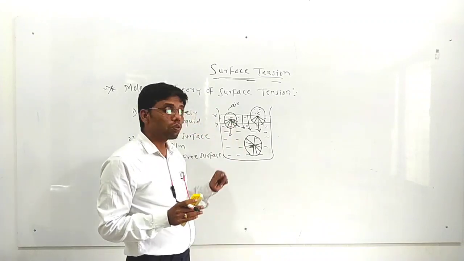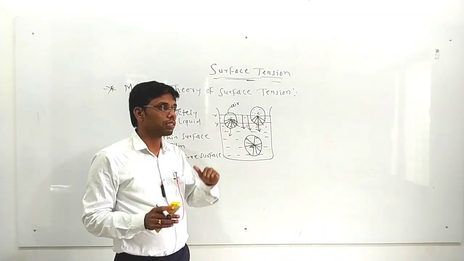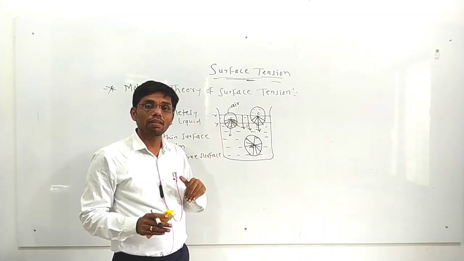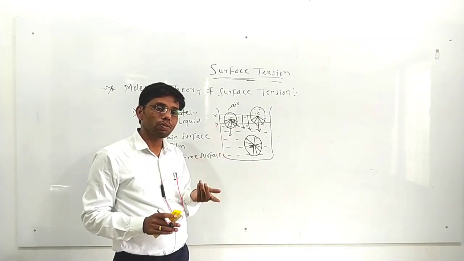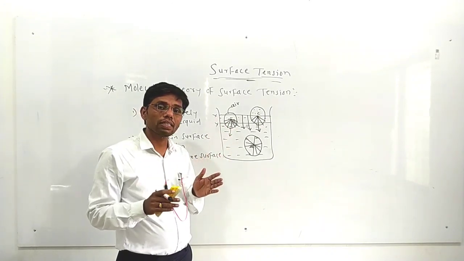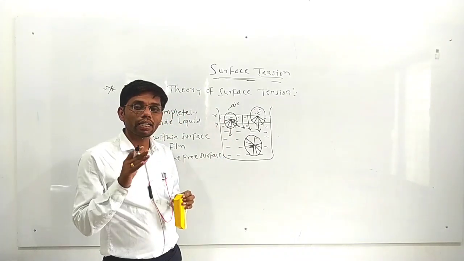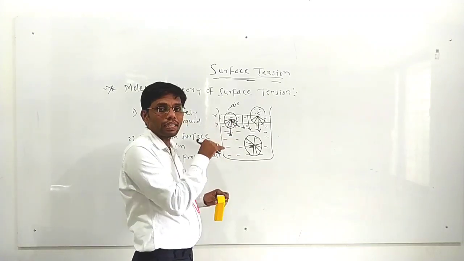Okay. Then in the case of molecule B, the maximum part of its sphere is inside the liquid and some is outside the liquid. So it will get pulled inside the liquid, because what happens? From the downward side it is attracted by the cohesive force, and as the density of air is less as compared to water, the resultant force acting on molecule B also pulls it inside the liquid.